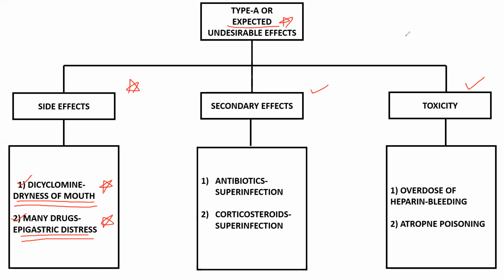So next, coming to secondary effects. A secondary effect means you took the drug, it does something, it decreased your symptom, but it caused one more symptom. That is what secondary effects are. Examples are antibiotics, which cause superinfection, and corticosteroids. This is a well-known example. Now in COVID, many people might have heard of fungal infections, black, white, green, yellow, like so many rainbow colors.